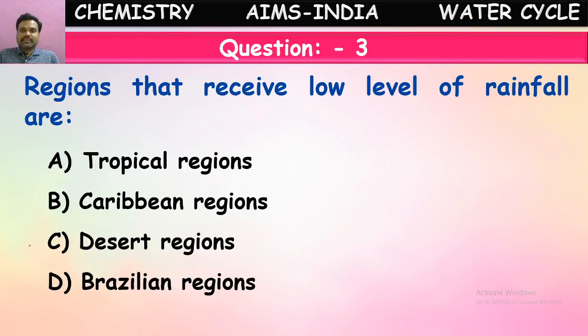So, in which regions will there be less rainfall? Yes, it is desert region. In desert regions only there will be no rainfall or there will be very little rainfall. That is why that becomes a desert area. As there is no rainfall, there will be no growth of any plants or animals. So it converts into desert. So in desert areas, there will be no rainfall or very low rainfall. Okay, next question.